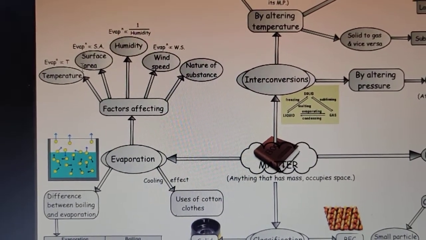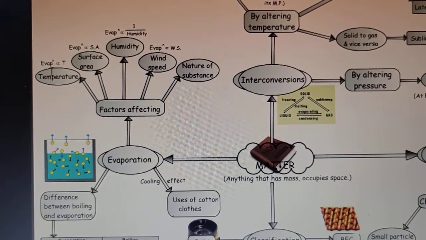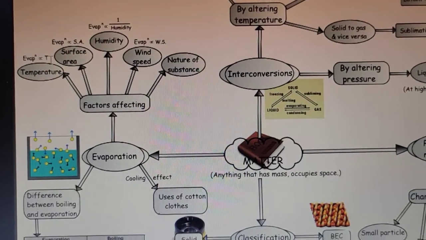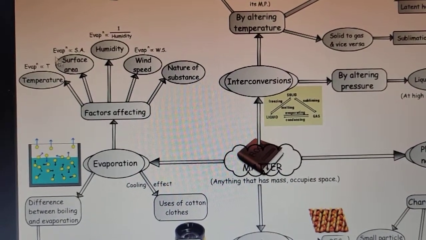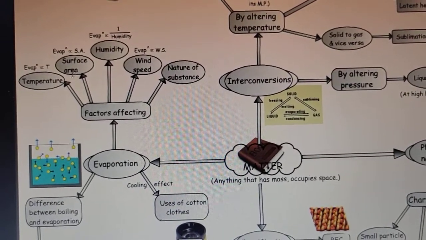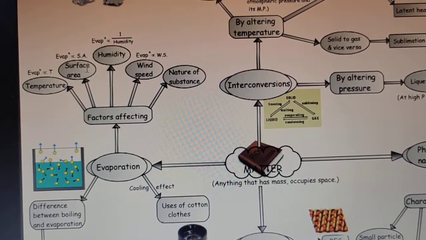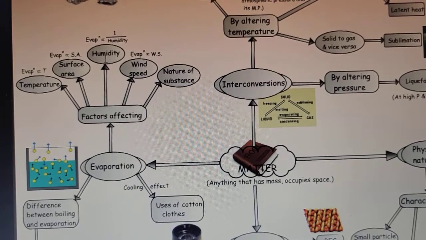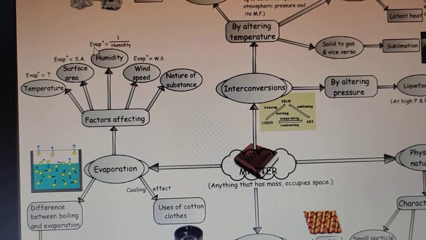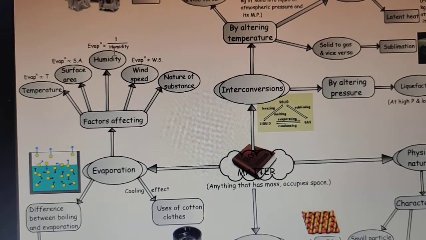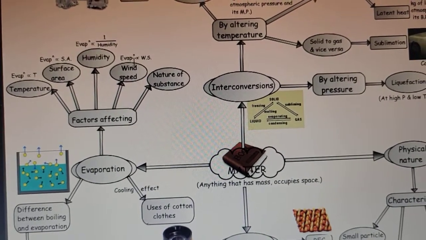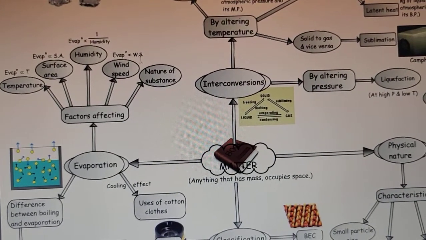First of all is temperature. So the extent of evaporation is directly proportional to temperature, that is it increases on increasing the temperature. Then if we talk about surface area, then evaporation just increases on increasing the surface area. Then humidity. Humidity is the amount of water vapors in the atmosphere. So rate of evaporation decreases with the increase of humidity. Then we have the wind speed. The extent of evaporation increases with the increase of wind speed.